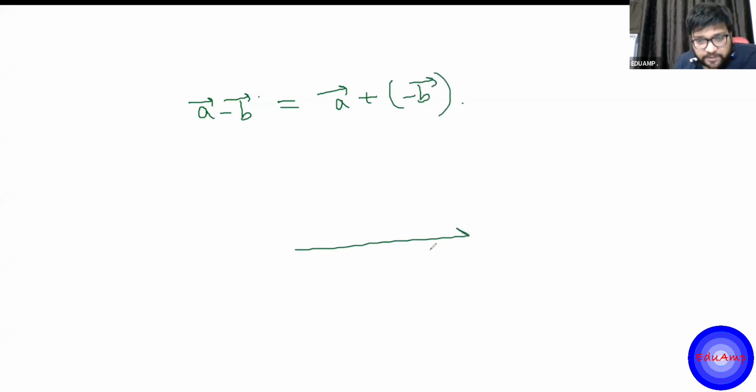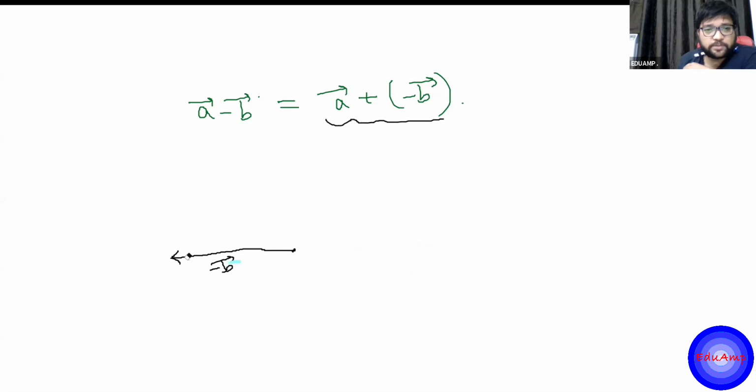This is vector B. Let's say this is vector B. It has some length, right? This green one, this is the length of vector B. It has some magnitude. It has a direction, this direction, right? What is minus B vector? Just the opposite direction in the same amount. This is minus B vector. Just the same amount in the reverse direction is minus B. So this was about minus B vector.